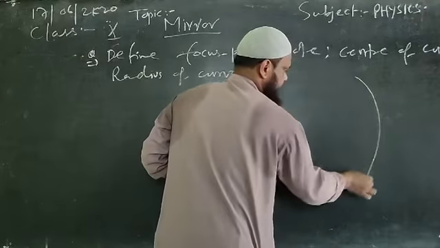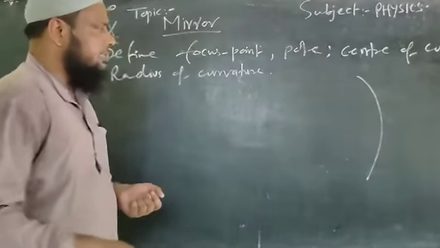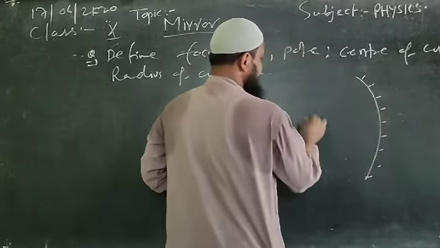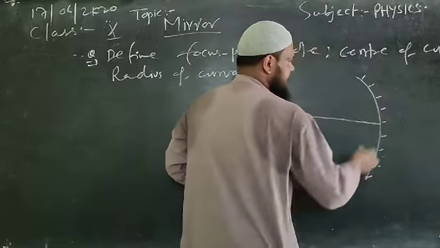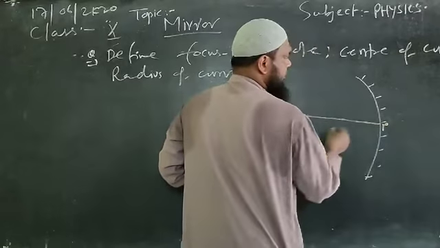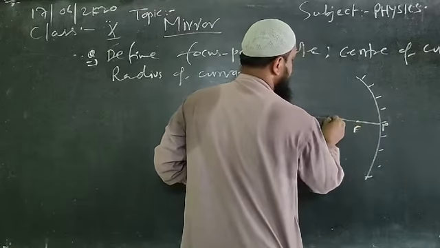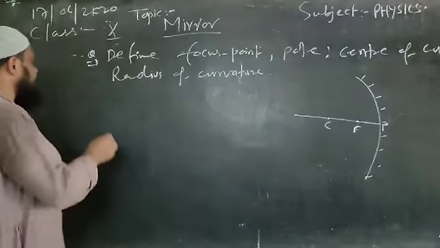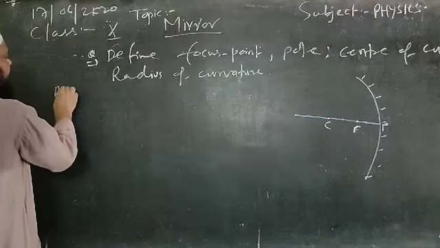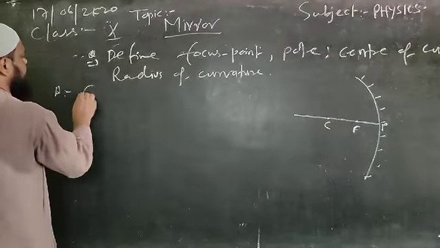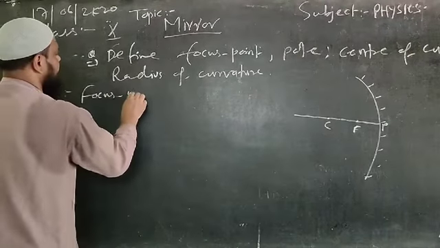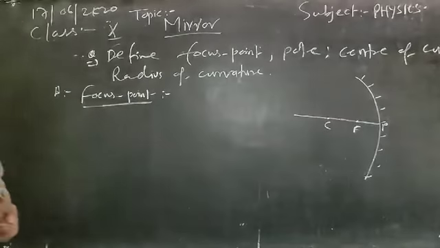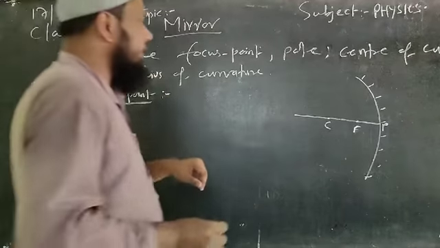As we have seen in the early stage of this discussion, this is suppose your mirror, spherical mirror. This is your principal axis, and as we have told you, this is your pole, this is your focus point, this is your center of curvature. Now we have to define these terms in words. First one is focus point. For defining this term, just see the diagram.